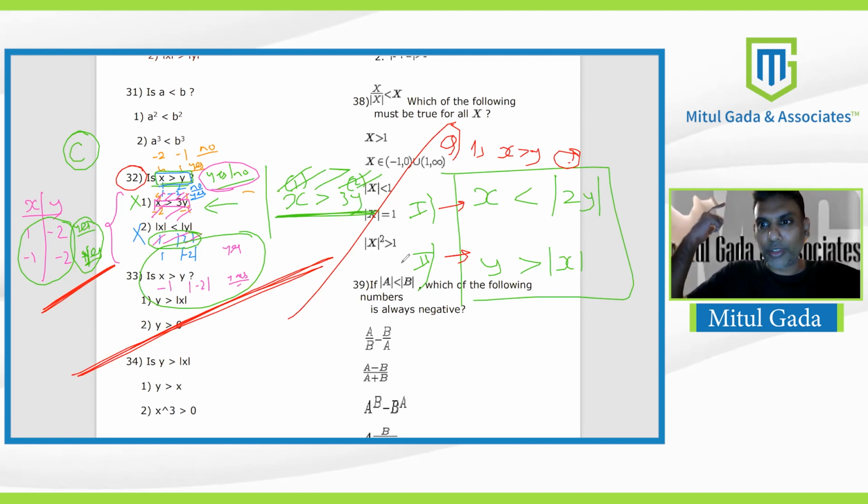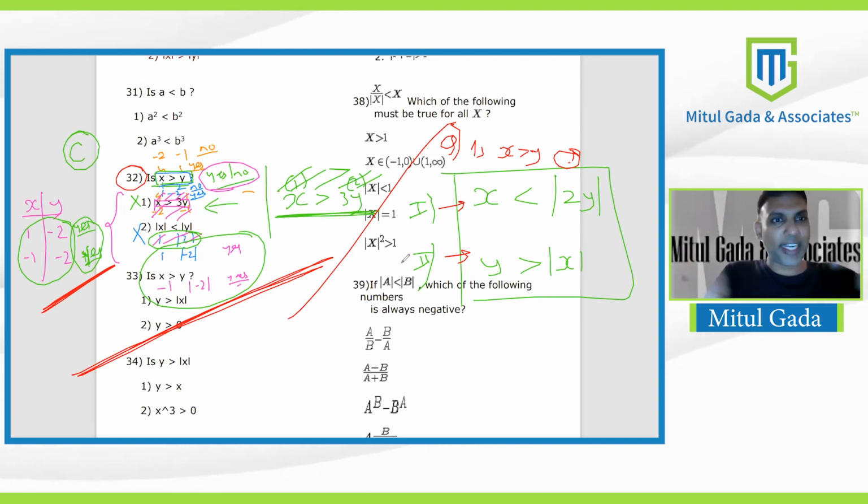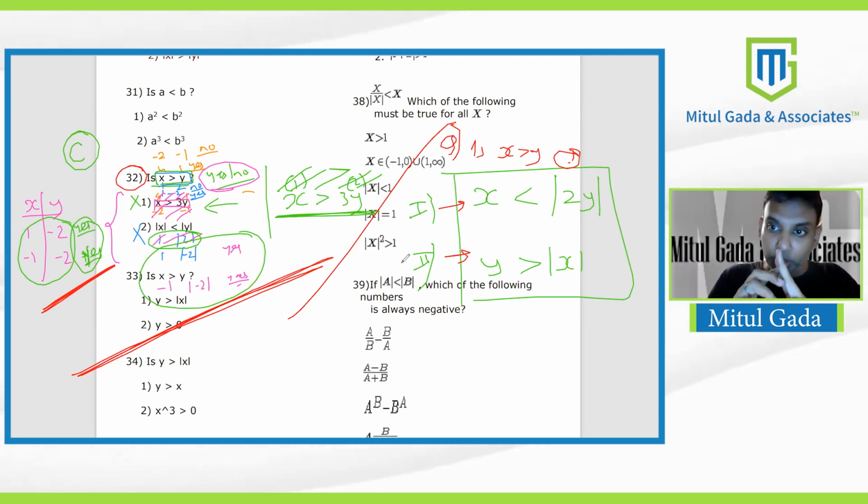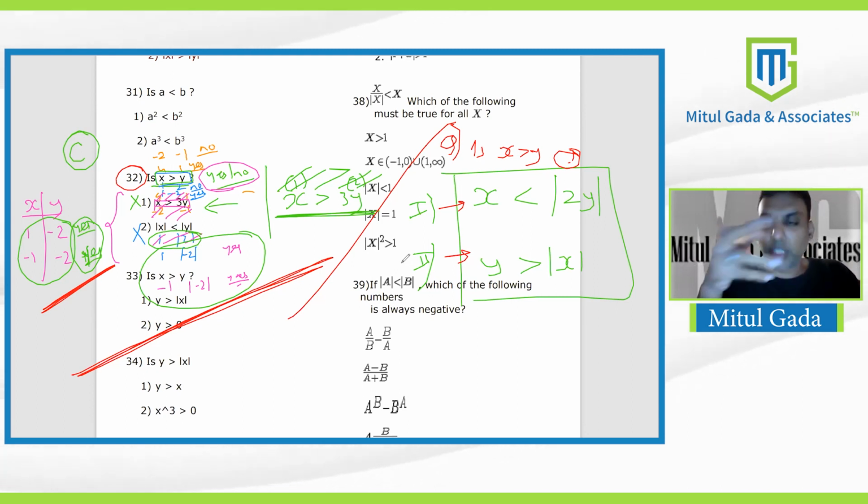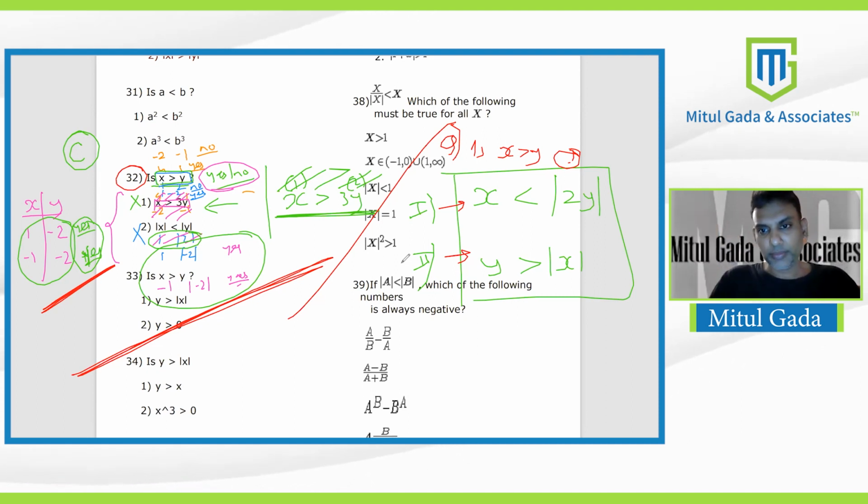Let's start with 1, 2, 3, 4 values. Check, getting a yes, getting a no, this, that. And what is it all about? Positive, negative. You take positive, also take a negative. If you take negative, also take a positive. It's all about positive, negative.